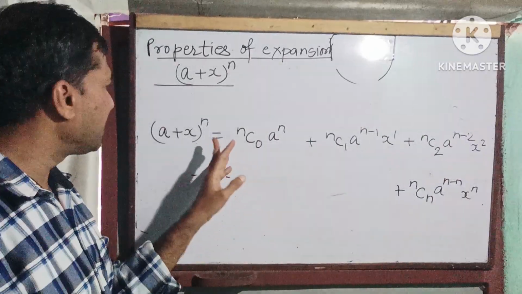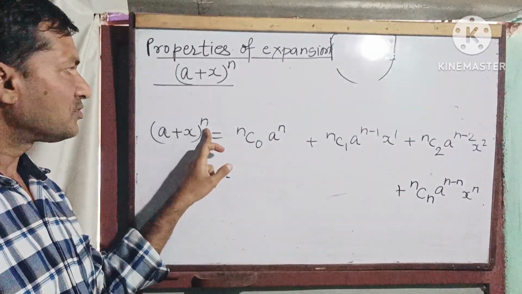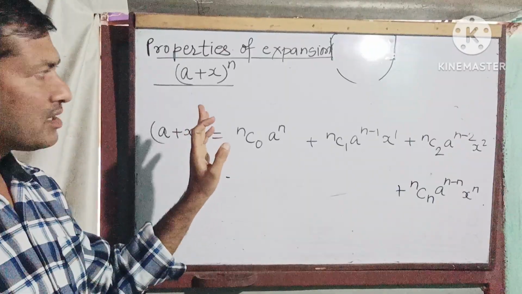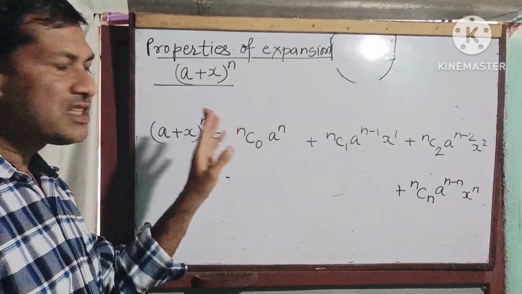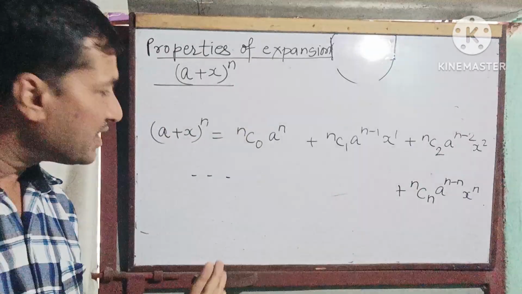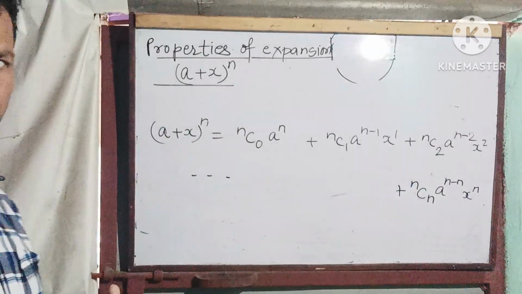What we observe is that the power is n. So the first property: the total number of terms in the expansion is n plus 1.